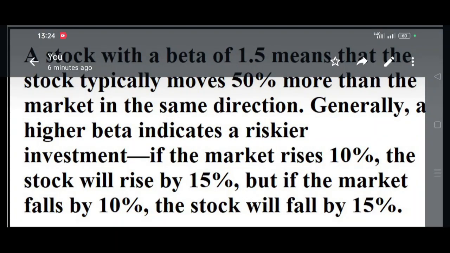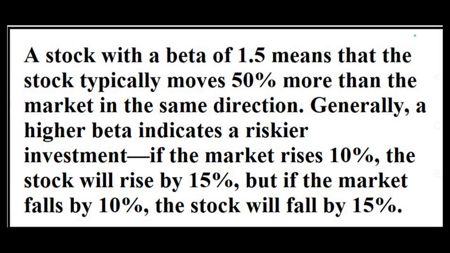So friends, a particular company's stock with a beta of 1.5 means that the stock will typically move 50% more than the share market in the same direction. Generally, if the market rises 10%, then the stock will rise by 15%.